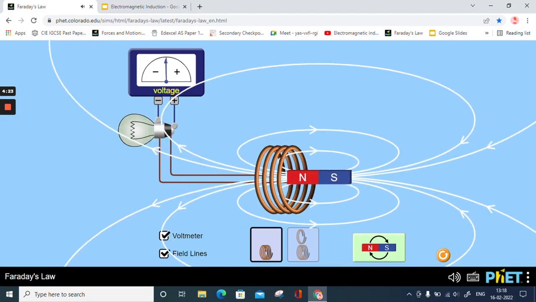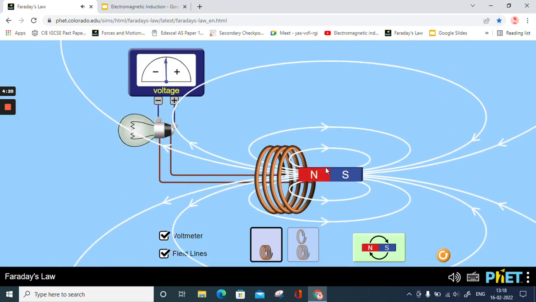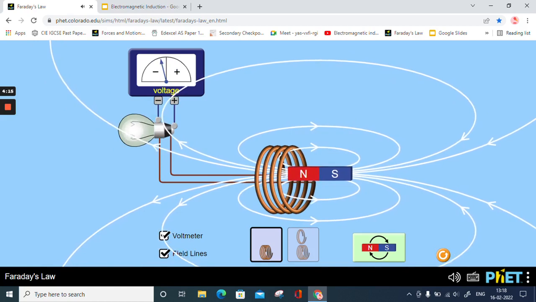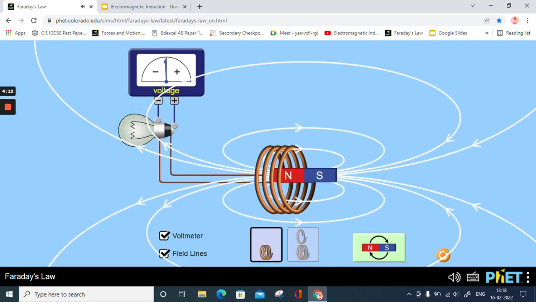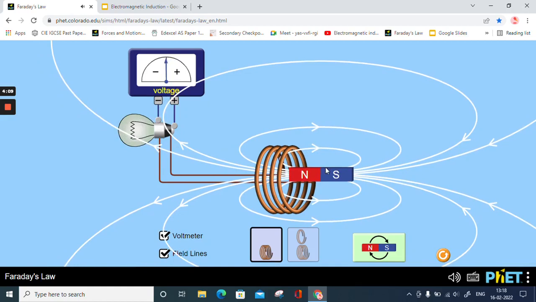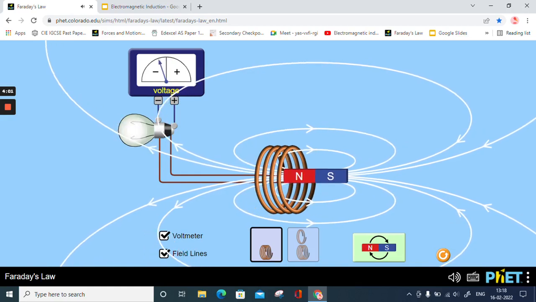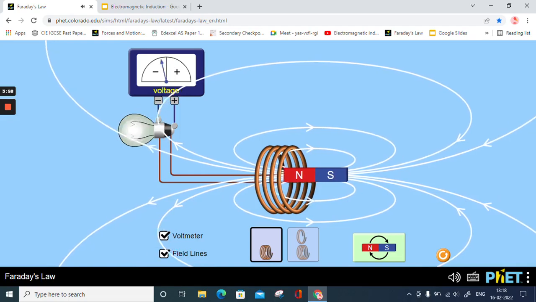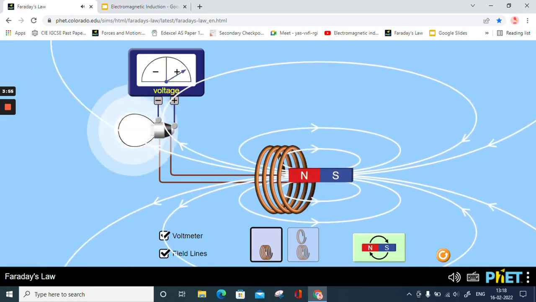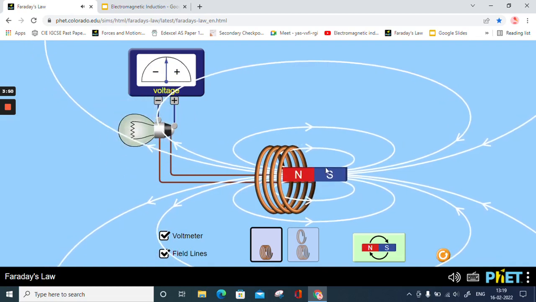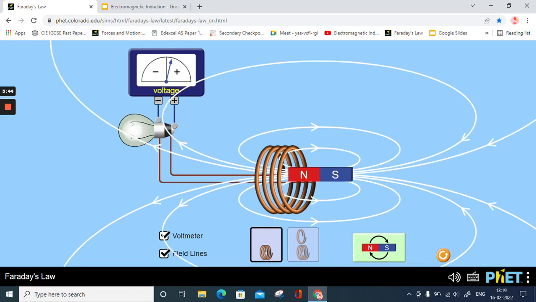So we can say that where the intensity of the magnetic field lines passing through the inside of the loop is more, there we can see the current produced is more. But when the density of the magnetic field lines keeps on decreasing, there we can see the current flowing is less. So we don't have to worry about the direction, that we are going to study in the next video. But here, as you can see, the intensity of the light keeps on increasing and decreasing as the magnetic field lines passing through the loop are less or more respectively.